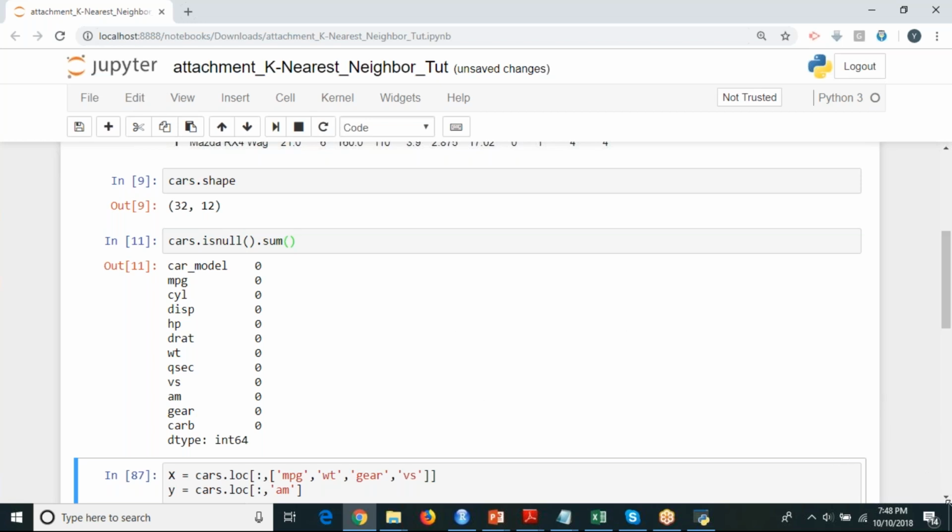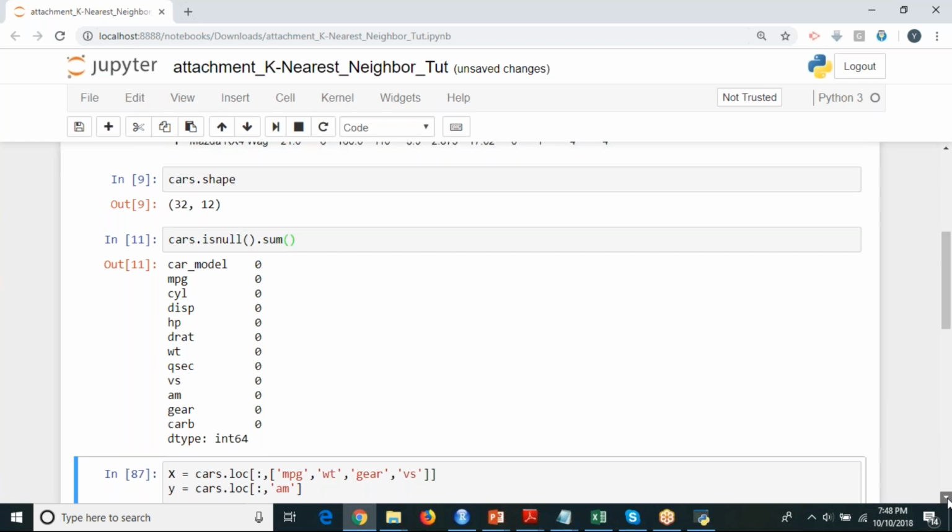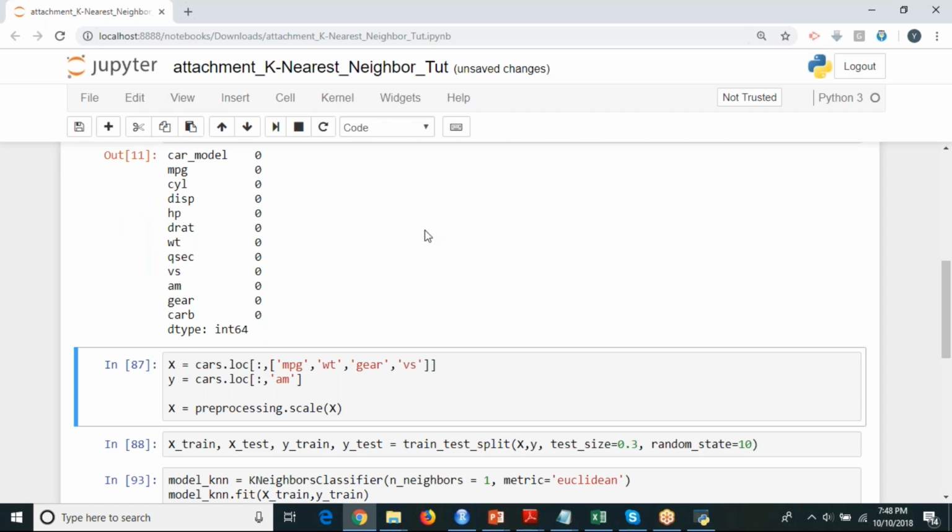Now coming to this, I'm going to choose some particular columns as my input, and not all the columns. If you have some 100 columns, you can choose some relevant columns as input, and you can choose one of the columns as your output. So here I'm going to choose this. Try to understand the syntax and tell me what this line of code does.